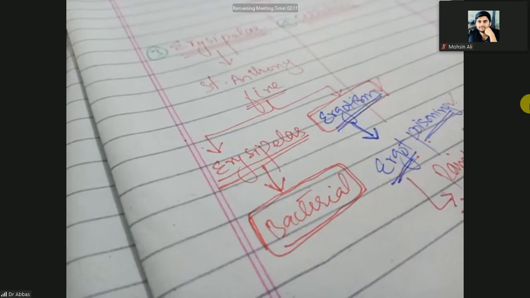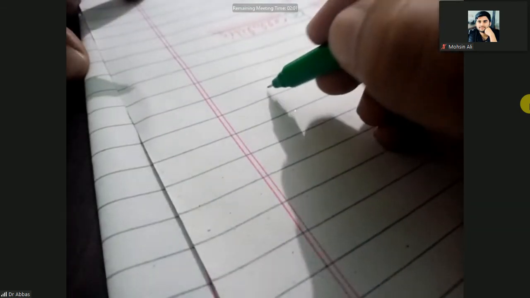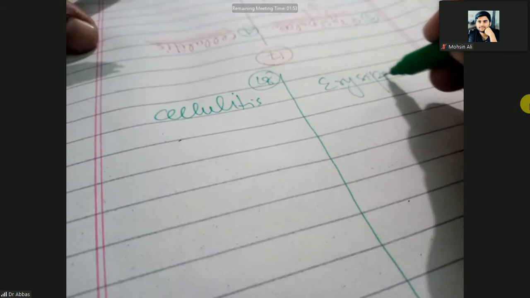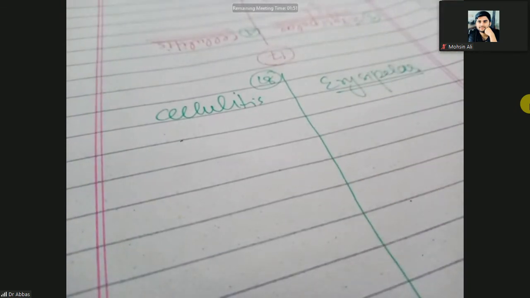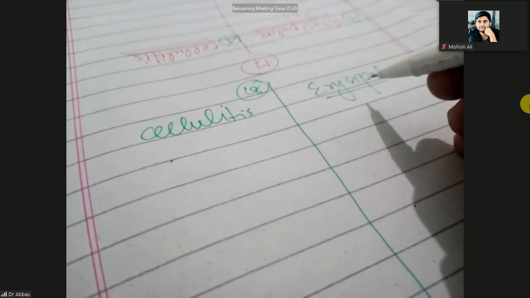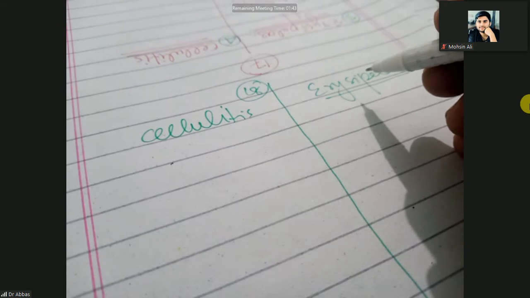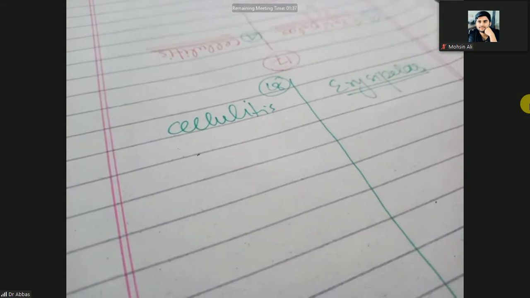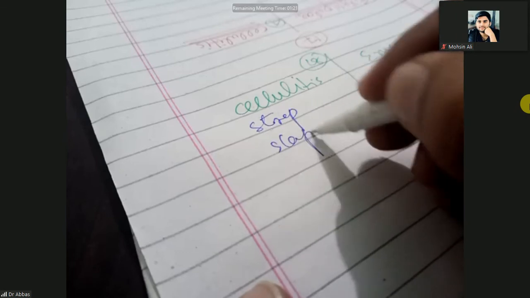So what are the conditions here? Let's discuss them one by one. Here is cellulitis and here is erysipelas. The causative organism of erysipelas is group A beta-hemolytic streptococcus, and the causative organism of cellulitis is streptococcus or Staphylococcus aureus.